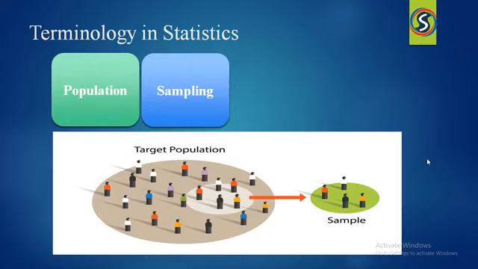Population is combination of the samples. Group of samples is called the population. Coming to the sample, sample is a subset of the population. Right. To understand this population and sampling, let me tell you one best example. Say suppose a country. Country is a combination of states. Right. Here a group of states is called a country. In the same way we are able to call the group of samples as a population.